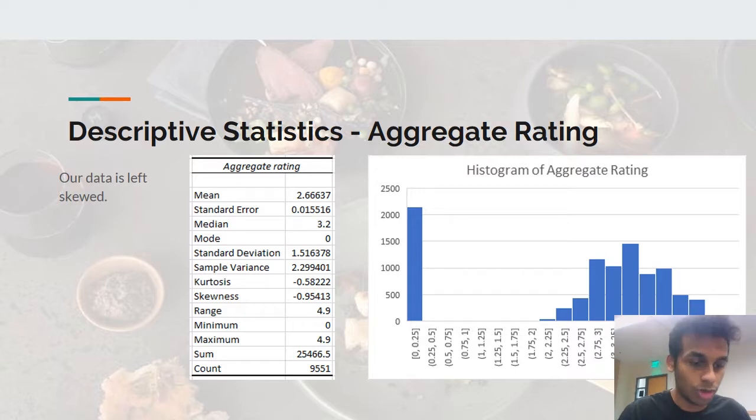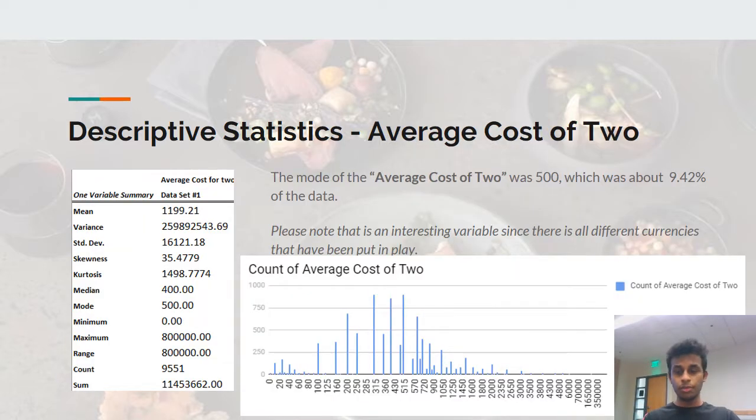Going to our descriptive statistics, first we decided to take the aggregate rating, as that is what we're going to predict. That is going to be the dependent variable for our predictive analysis. To describe it, our data is left skewed. The average aggregate rating is about 2.5 to 2.6, and the median is 3.2. That is where the average rating of restaurants falls, which is pretty average compared to how restaurants are usually reviewed on Zomato.